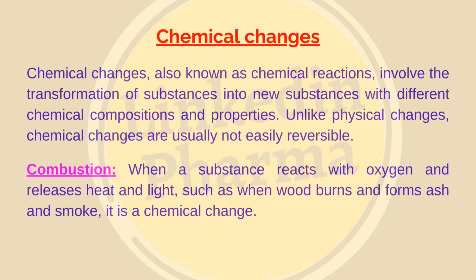different chemical compositions and properties. Unlike physical changes, chemical changes are usually not easily reversible. Here are some examples of chemical changes. Combustion. When a substance reacts with oxygen and releases heat and light, such as when wood burns and forms ash and smoke, it is a chemical change.